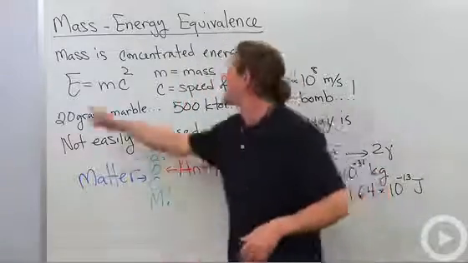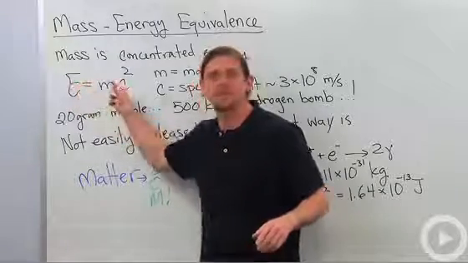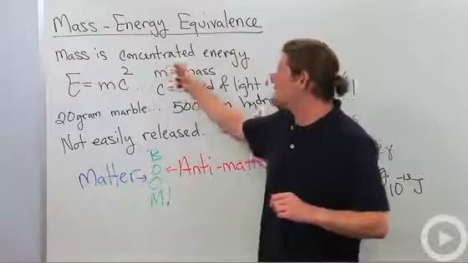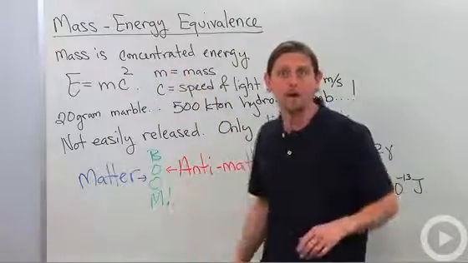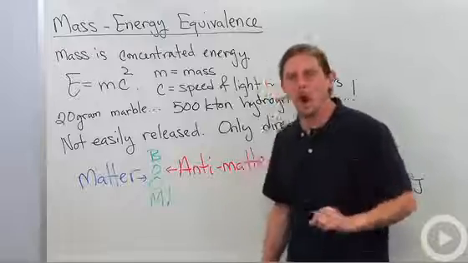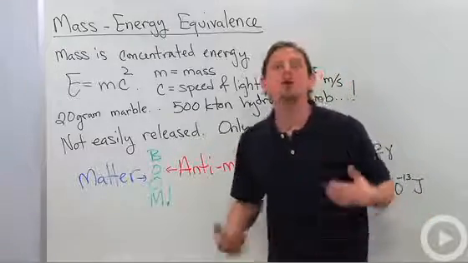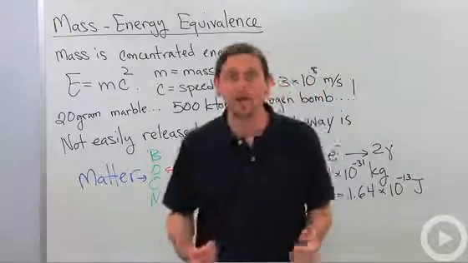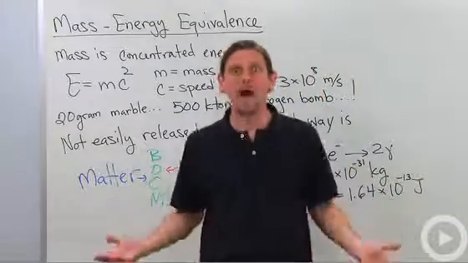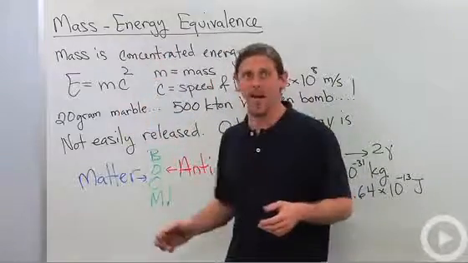How much energy? It's given by Einstein's famous relation, E equals mc squared. m is the mass, which we'll put in kilograms, and c is the speed of light in a vacuum, which is approximately 3 times 10 to the 8 meters per second, 300 million in SI units. And I'm going to square it? No wonder we are saying that mass is concentrated energy.